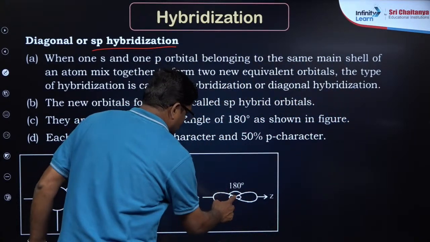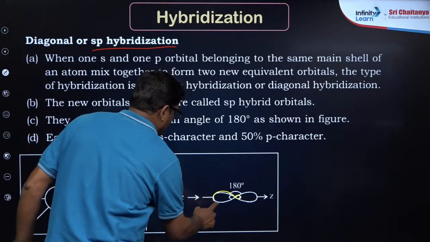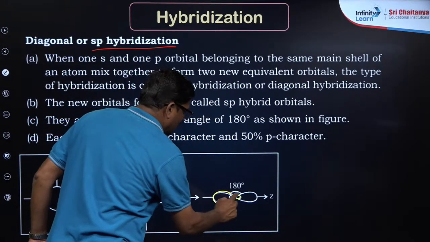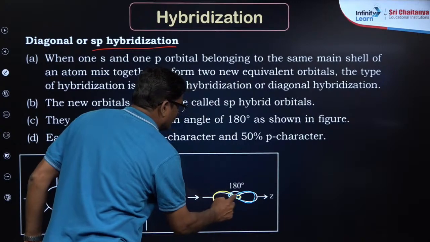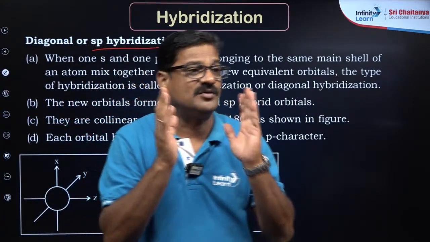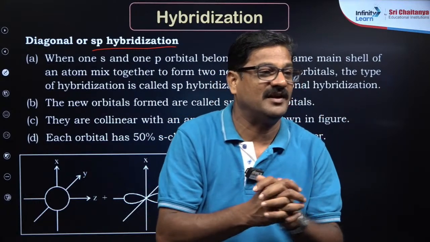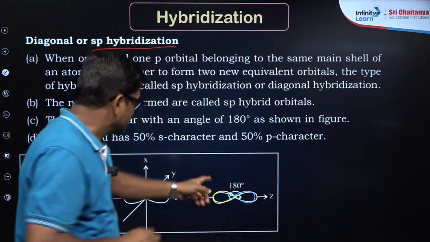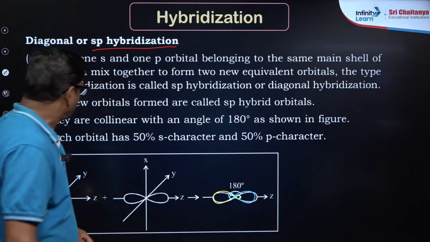So you can see this is one hybrid orbital and this is one hybrid orbital. So two lobes looks like that, that is what you call it as sp hybrid orbital. You can see like this.